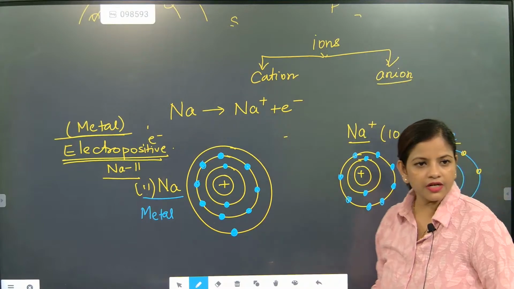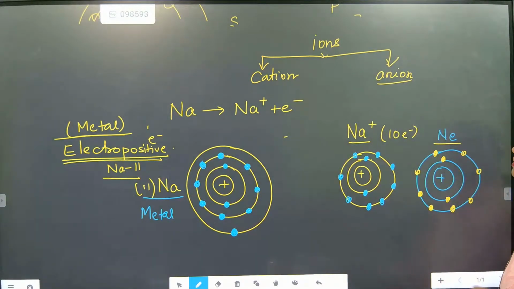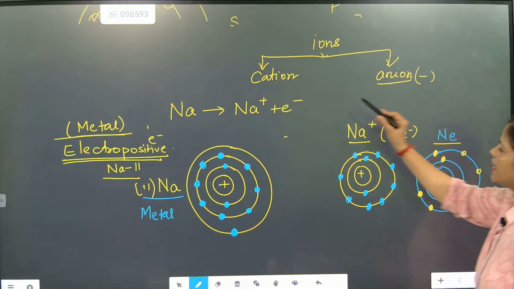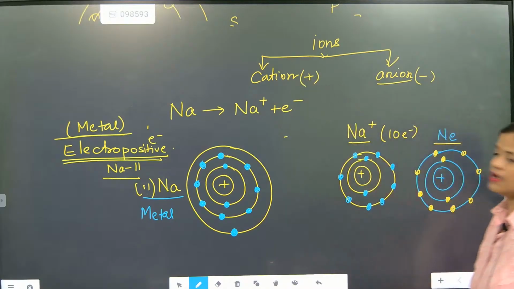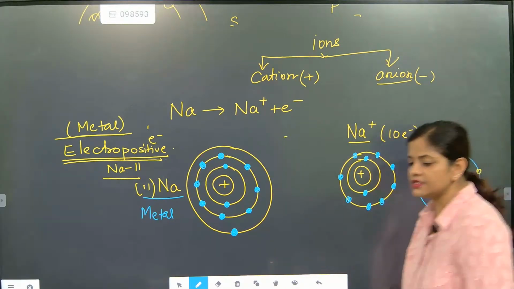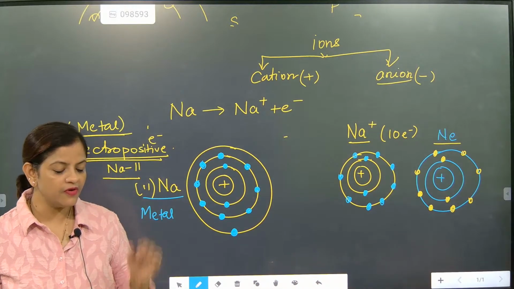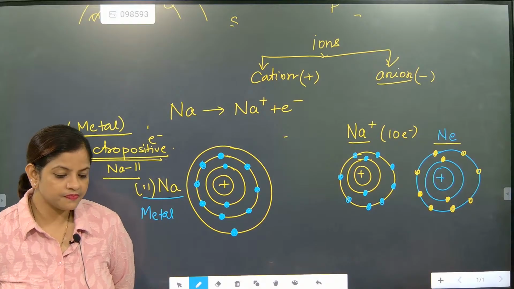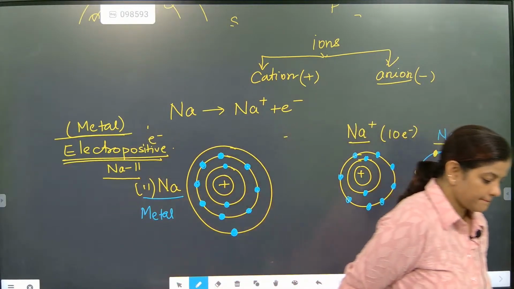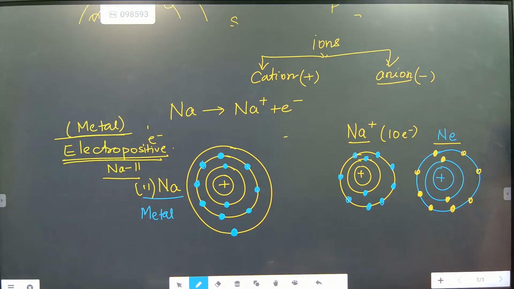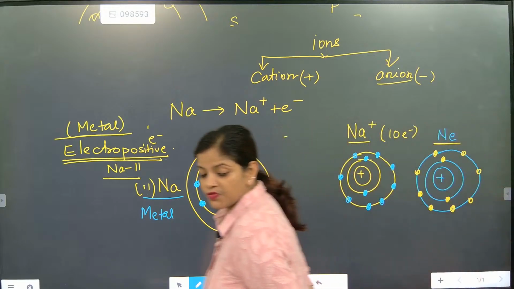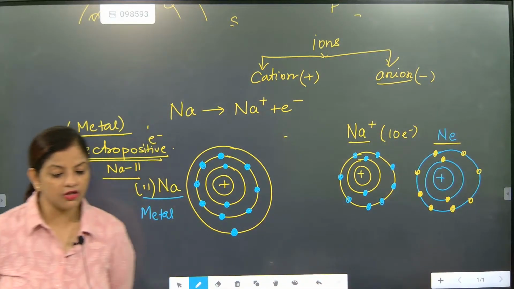Understood? Got it? So here anion is negative and cation is positive. Note down: anion is negative and cation is positive. Come on, beta, note down. These are the most important things, beta. You should not leave out cation and anion. Nicely draw and understand. These are very important things, and this will be the base for your career, once you understand all these basic sections.